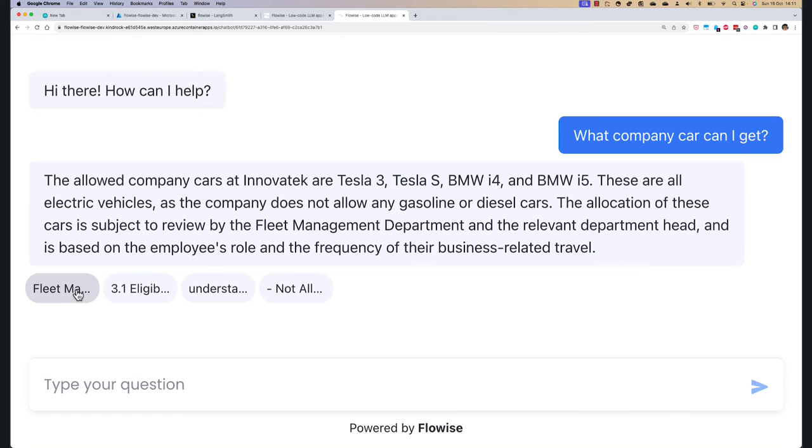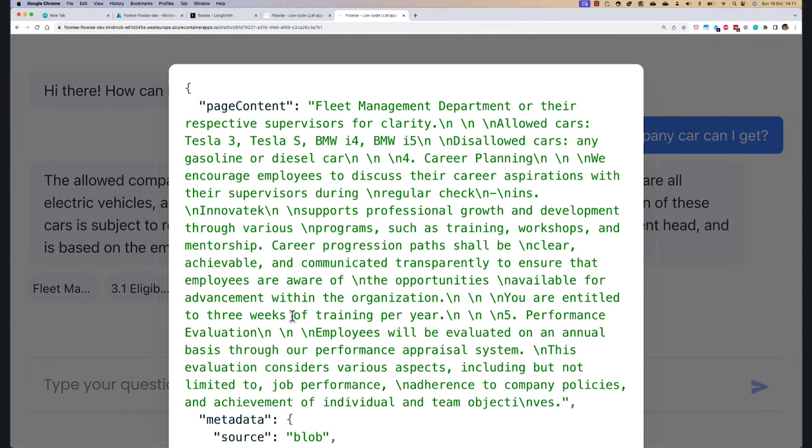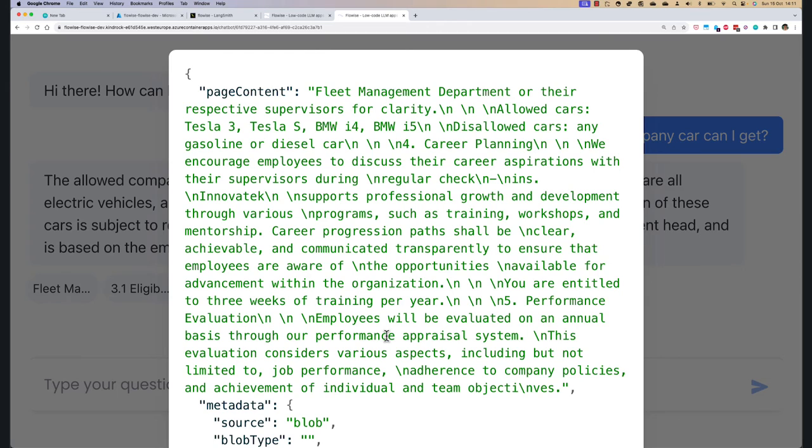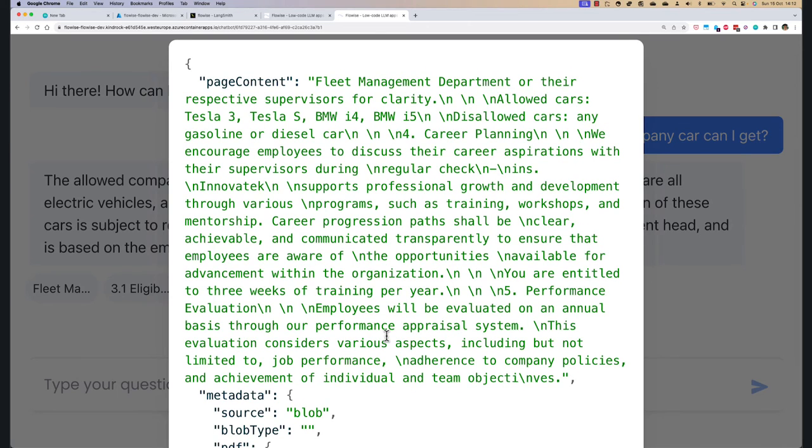And here you also see that we are bringing in the pieces of text that were retrieved by the retriever. The retriever is going to retrieve a maximum, in this case, of 4 pieces of text. We get these 4 pieces of text, and I can click on this to see more low-level content. This would not be for an end user, but in the first piece of text that's delivered, we directly see the allowed cars.